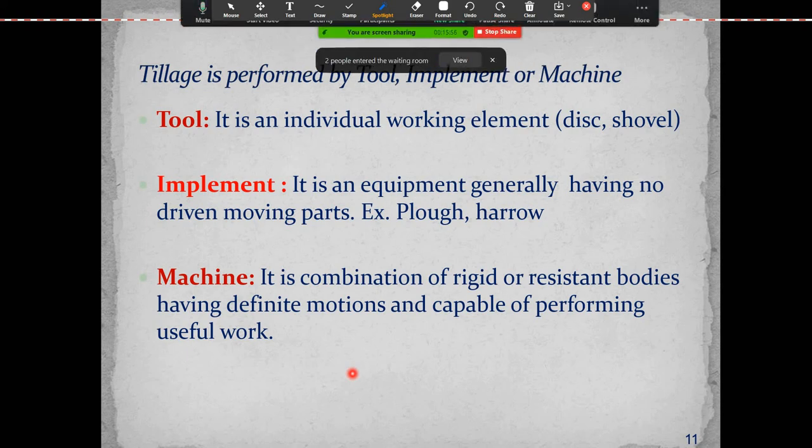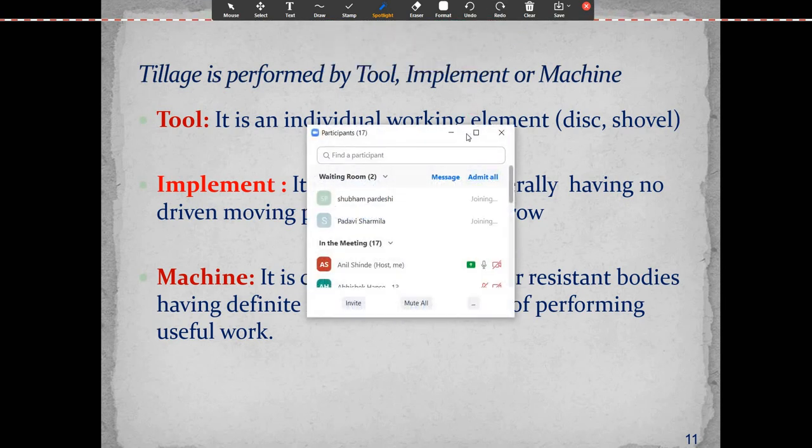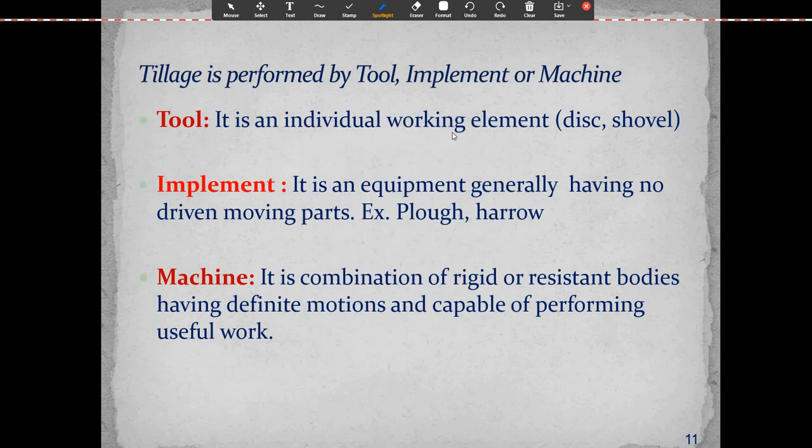What do you mean by a machine? It is a combination of rigid or resistant bodies having a definite motion and capable of performing useful work. So understand the difference between tool, implement and machine. It is a combination of rigid or resistant bodies having a definite motion and capable of performing useful work.